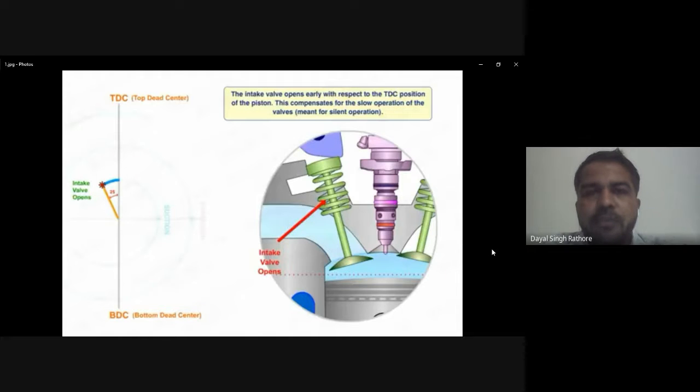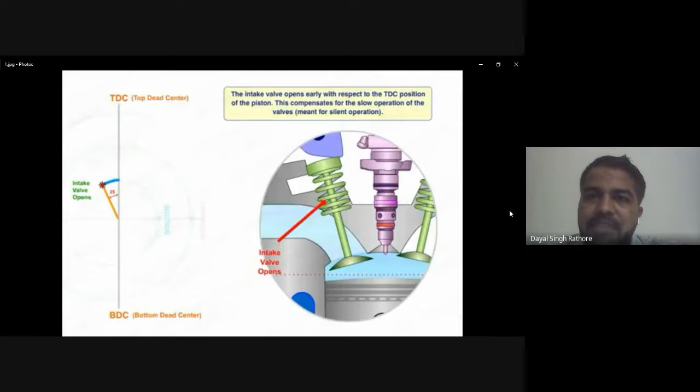First of all, in the suction stroke, the piston position is at TDC. Before the suction stroke starts, the intake valve opens 25 degrees before the piston TDC position. The intake valve opens early with respect to the TDC position of the piston.